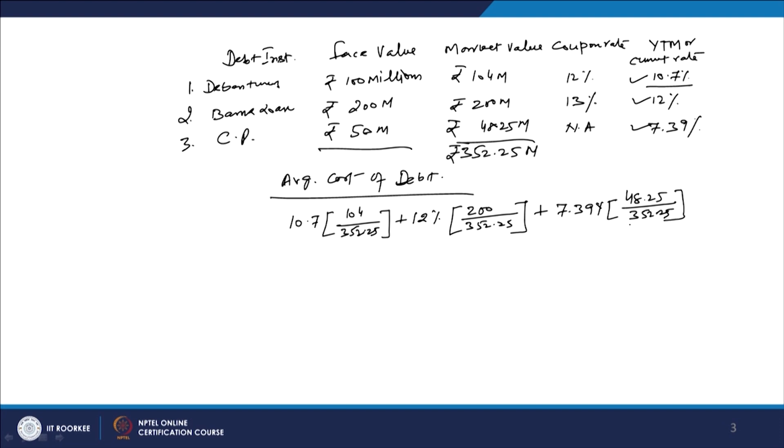Close the bracket here. If you solve this equation, you will find that the average cost of capital works out as 10.98%. So 10.98% is the average cost of this capital.